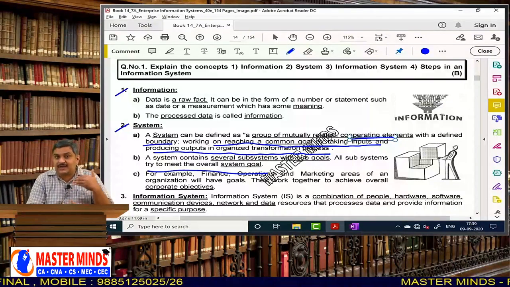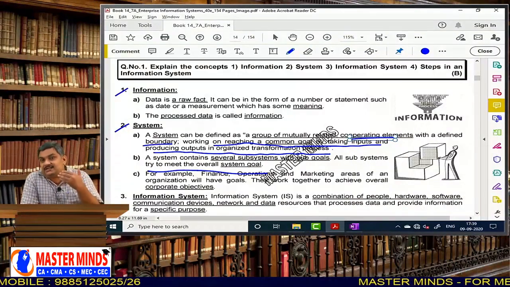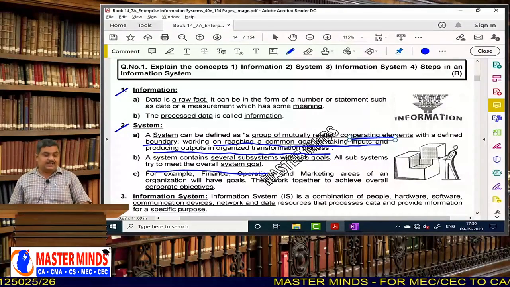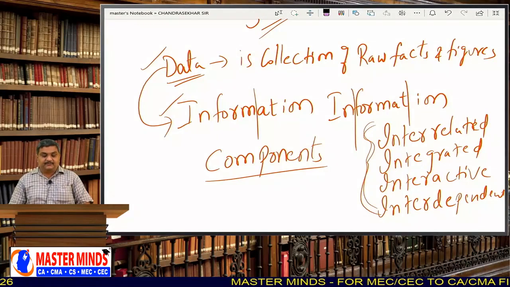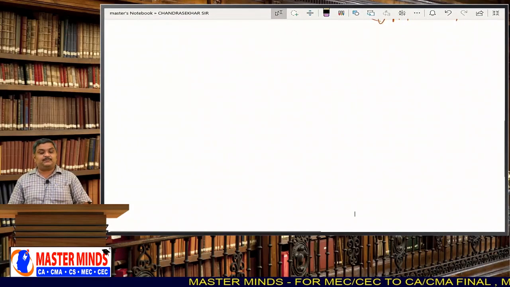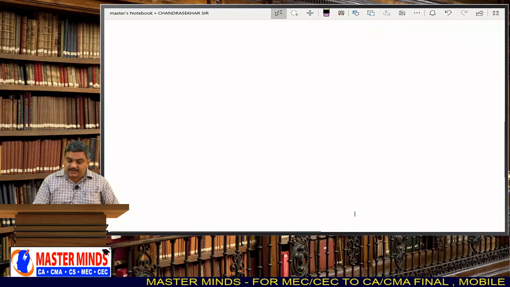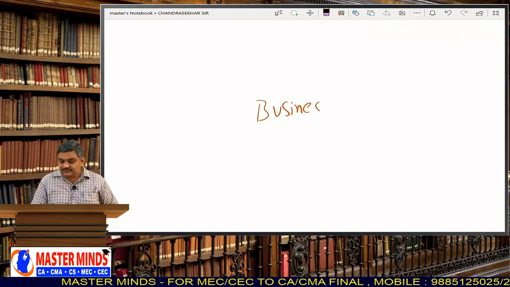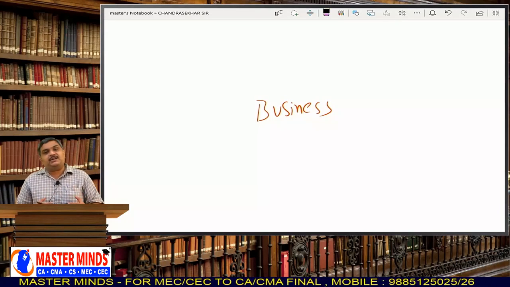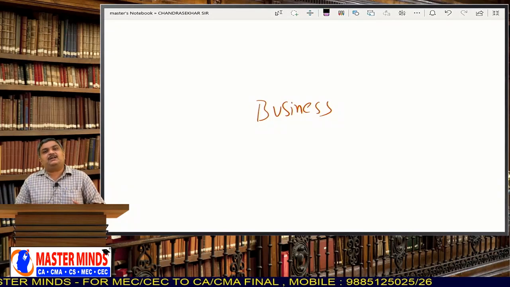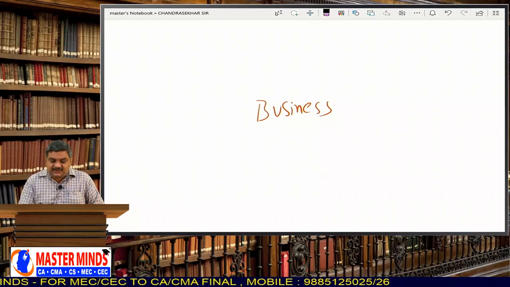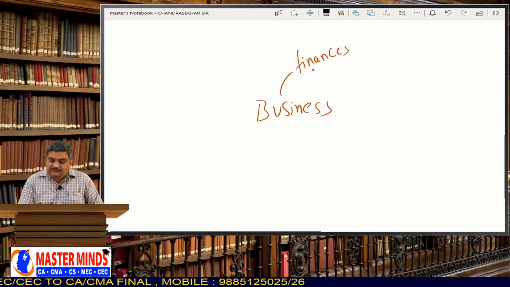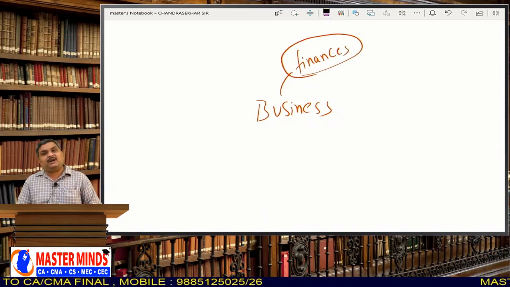So far we have taken the example of the human body to understand the concept of system. Now let us take the concept of a business organization and try to understand it also as a system. See, in a business organization there will be different functions, isn't it? And each function has to be performed by a particular component. In business, dealing with finances is very important, and for that we set up a finance department.